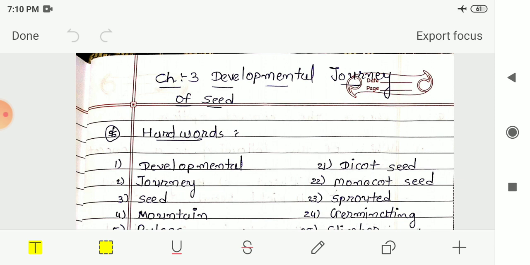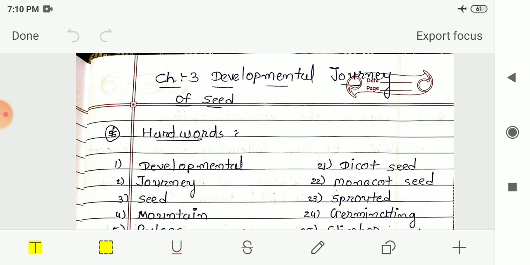Apart from these pulses, some oil seeds are also examples of dicot seeds. We had seen that peanuts and almonds are oil seeds, and these are also dicot seeds. Then we had seen the classification of different seeds into monocot and dicot seeds.